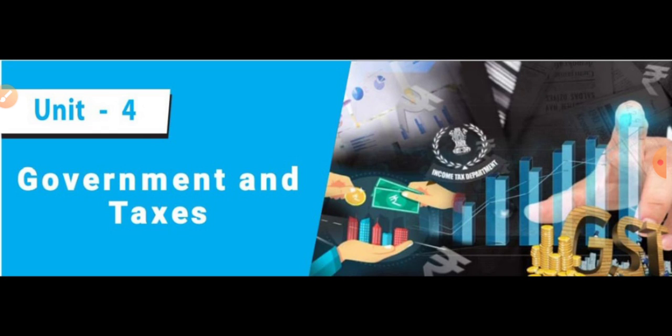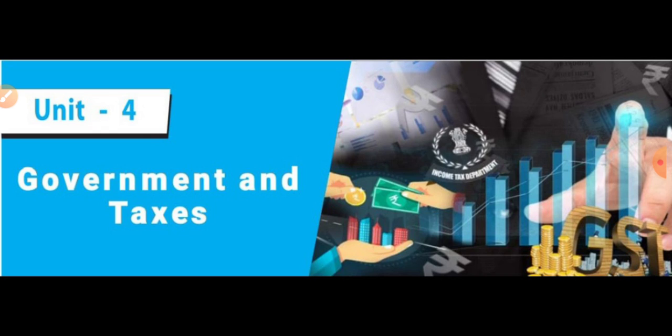Then, how many types of taxes are there? There are two types of taxes. Can you remember what they are? Excellent. Direct taxes and indirect taxes.